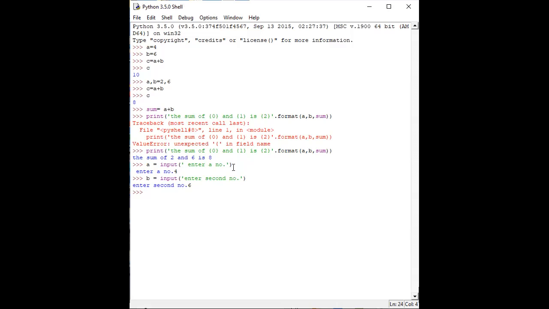Now we are going to add those two numbers. Suppose sum equal to A plus B. Now sum equal to A plus B has been done here. Now I am just trying to print that statement, sum. Okay, sum. Wait a minute.